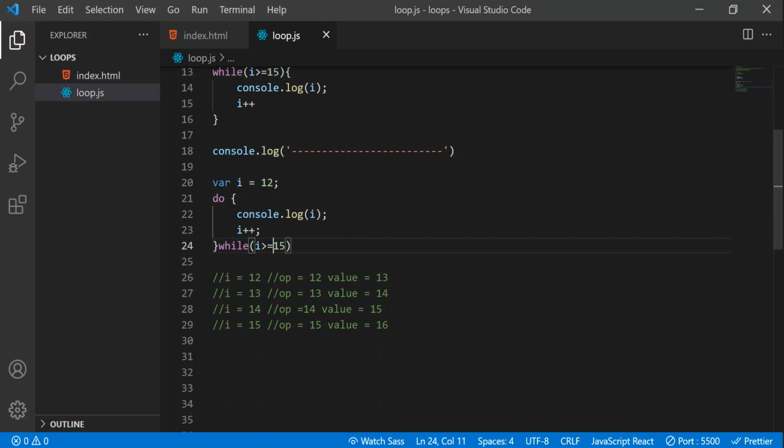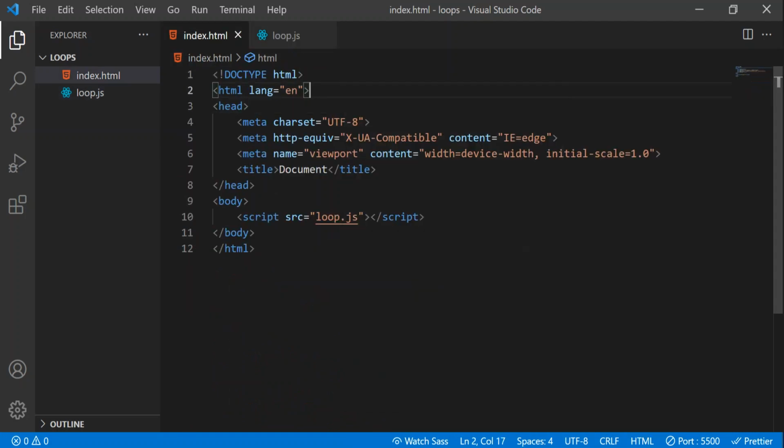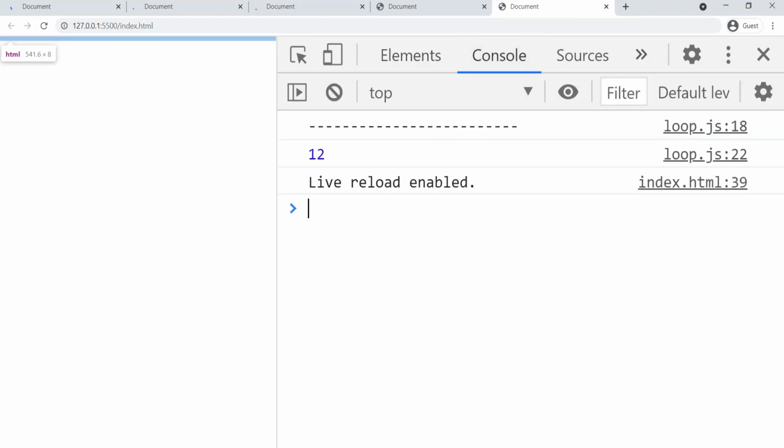So now let's see what we are going to get. Again I will open this with live server. Again I will inspect, and then again I will open console. Now we can see we got only 12 as output. Why? Because this 12 is you only, you only first allowed to enter the exam hall and you sat, right? So that is the 12 only.